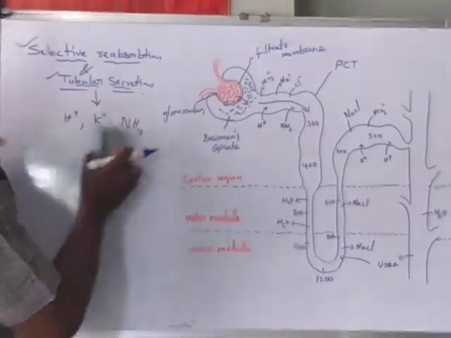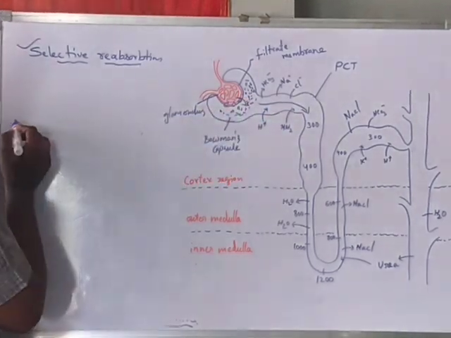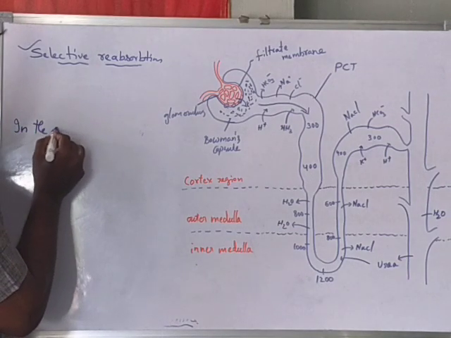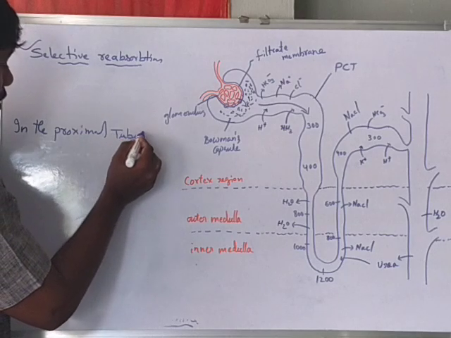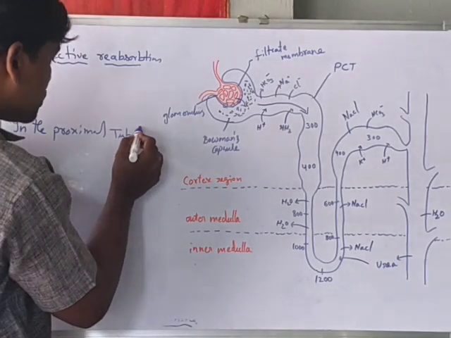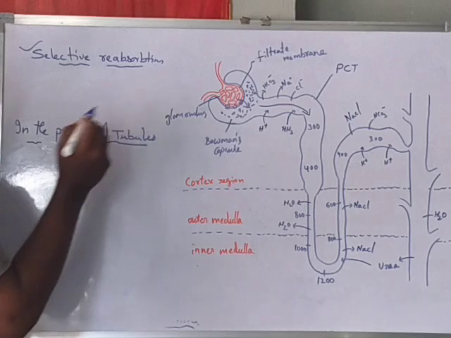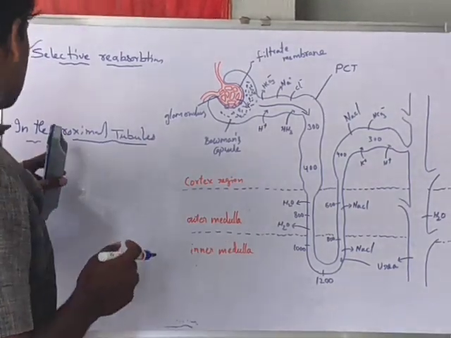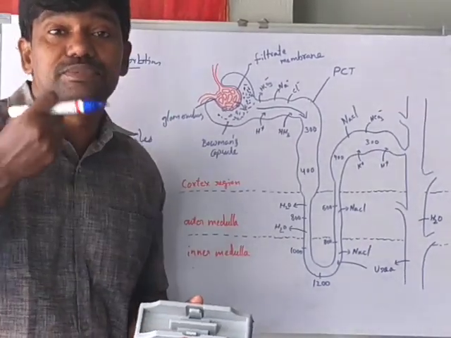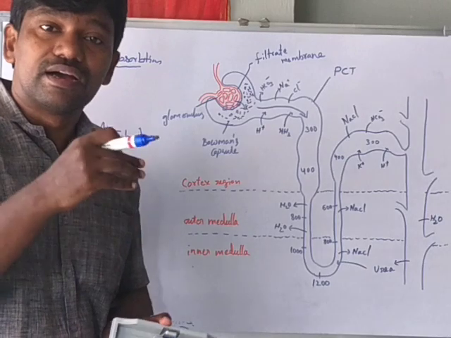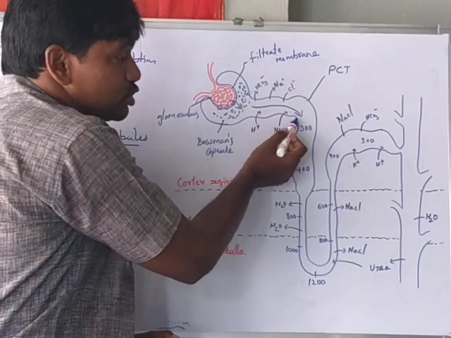Reabsorption first takes place in the proximal convoluted tubule. When the fluid comes here, the necessary substances present in the filtered fluid are first efficiently reabsorbed by the wall of the renal tubule.